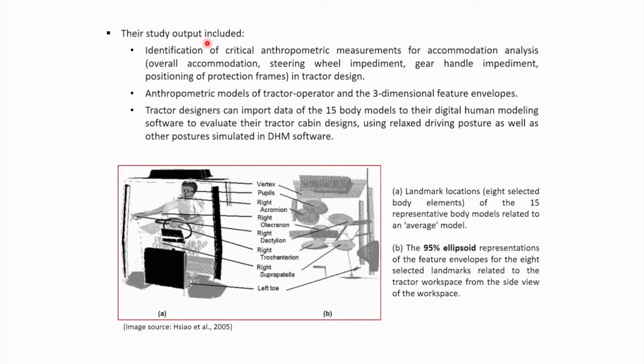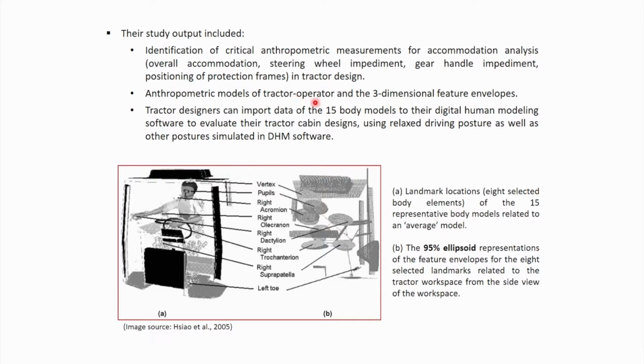Their study output included, first, identification of critical anthropometric measurements for accommodation analysis. This accommodation analysis included overall accommodation, steering wheel impediment, gear handle impediment, and positioning of protection frames in tractor design.